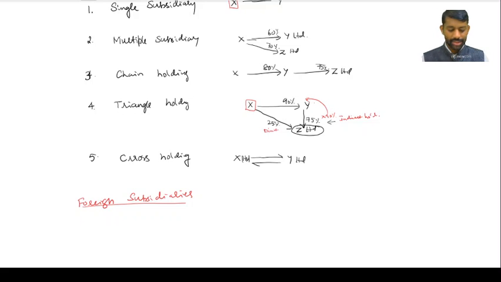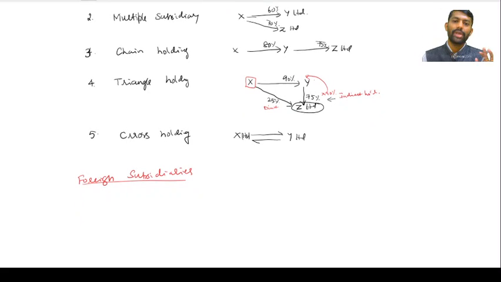Possible. Next, chain holding. So X Limited in India, Y Limited in India, Z Limited is foreign. Possible. So like this, anything is possible. So if foreign subsidiaries are there, the only additional thing is conversion of the trial balance.